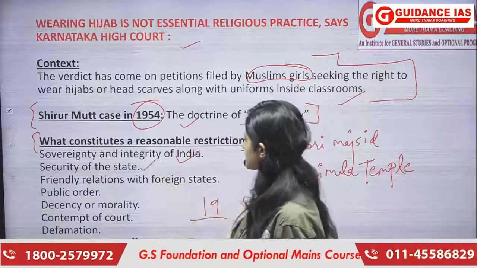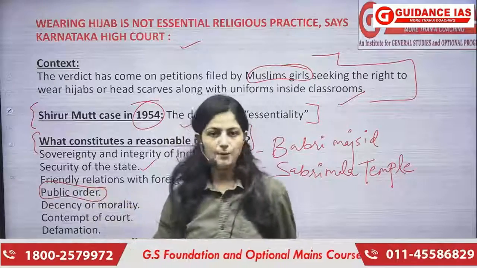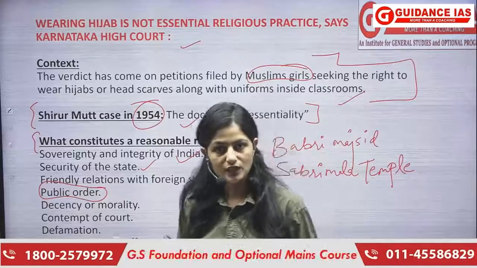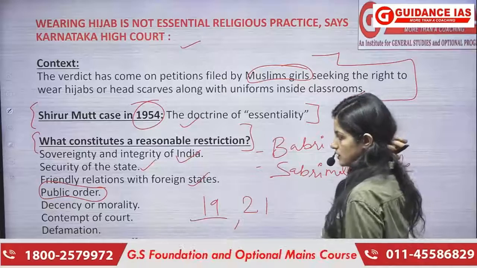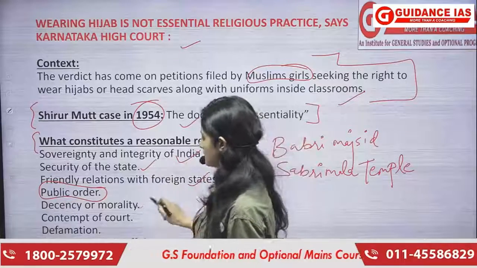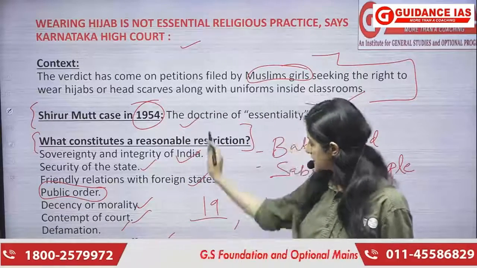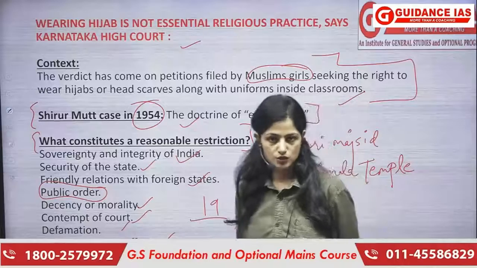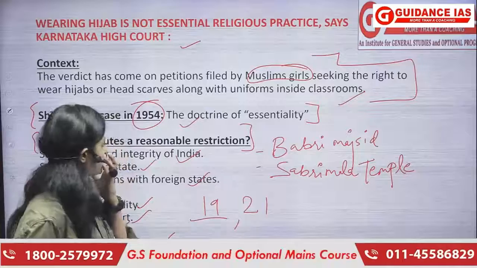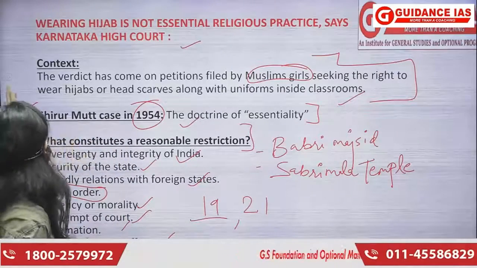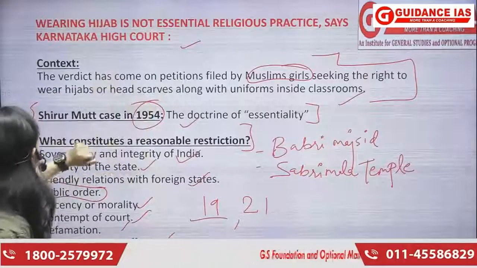Along with security of a state, along with friendly relation with the foreign state, public order, if it is hampered in some way, so that could also be a ground for the reasonable restrictions under Article 19. Then you have decency and morality, contempt of court, defamation, and incitement to an offense. So these are the reasonable restrictions we have under Article 19, or the limitations. Okay? These are the grounds. So I hope the entire context is clear to you. We have also seen what hijab is, and the entire case we've understood.